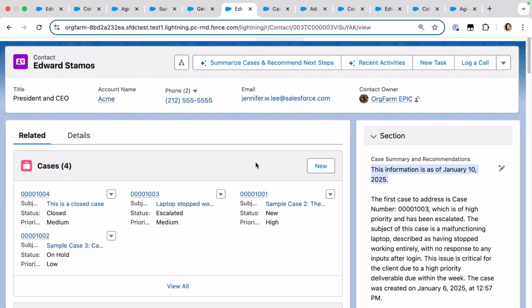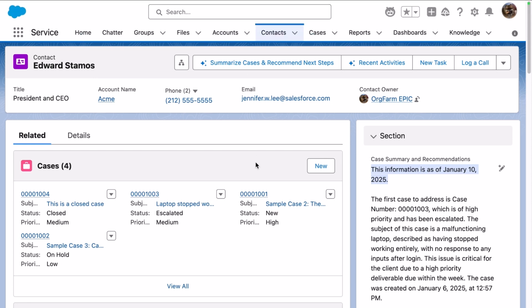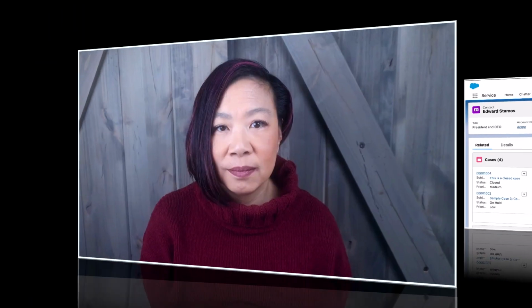So, as you can see in the demo, the field generation populates a field with a case summary and recommendations that is generated at a given point in time. Again, to make this clear, I made sure that the description included a date stamp. This field does not automatically get updated, so it does require a person to manually generate the summary and recommendations again if you want to update it. That's simply done by clicking on the wand and the sparkles. Perhaps you have a use case to capture this information at a point in time. In this case, the field generation solution meets your requirements.